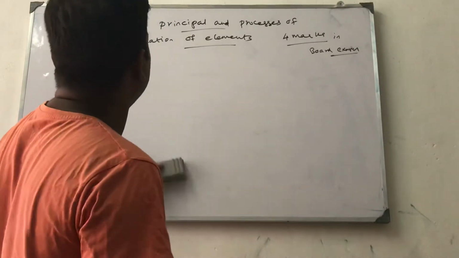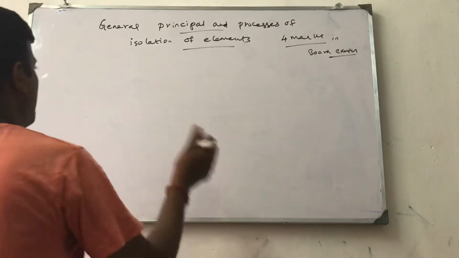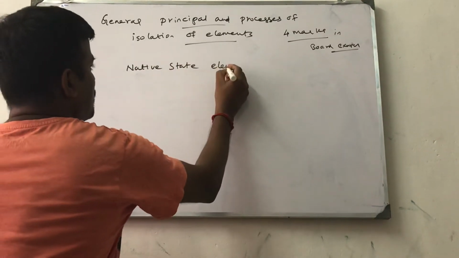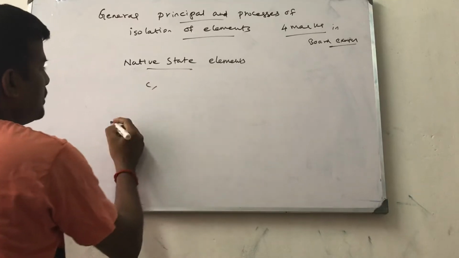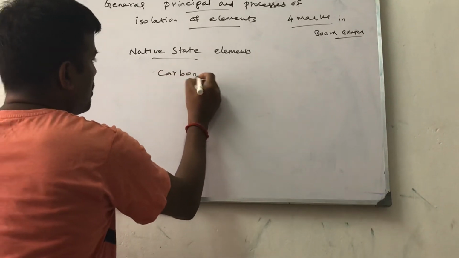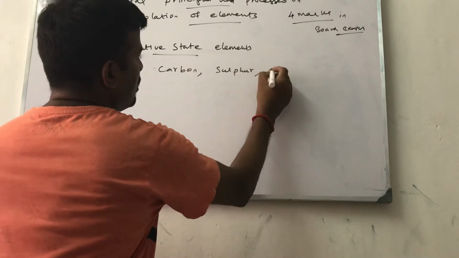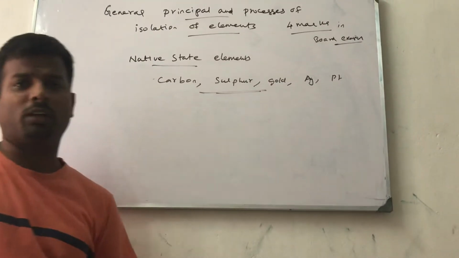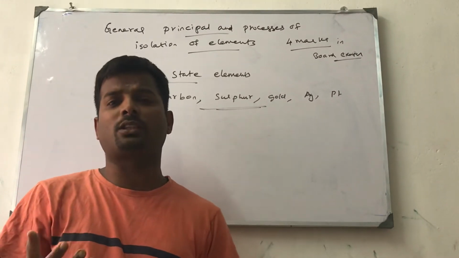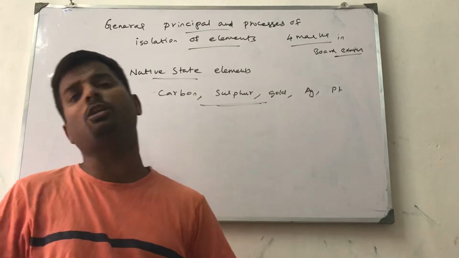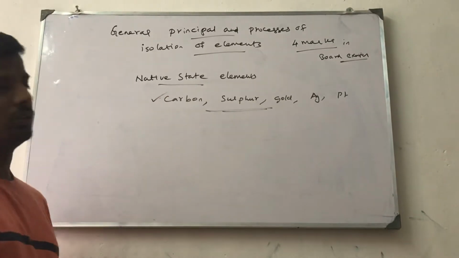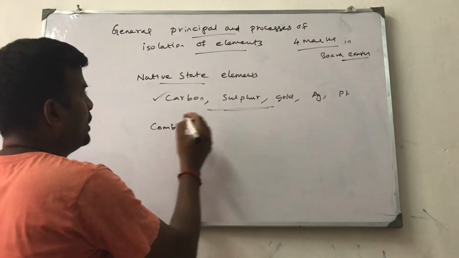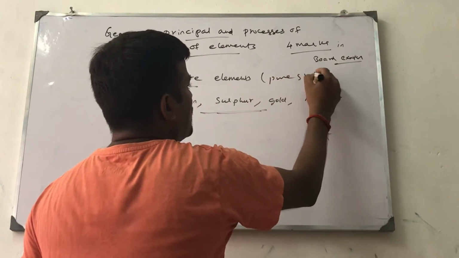Okay, now I am going to tell you about the native state and combined state. Native state elements are like carbon, sulfur, gold, silver, platinum. What is a native state element? When you extract these metals, they do not contain any impurities. They are in the purest state, so they are called native state elements. Native state means pure state elements.